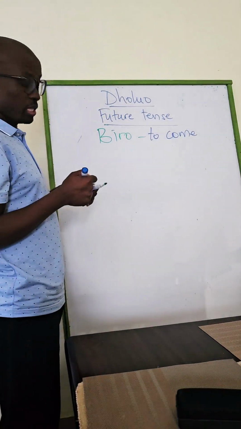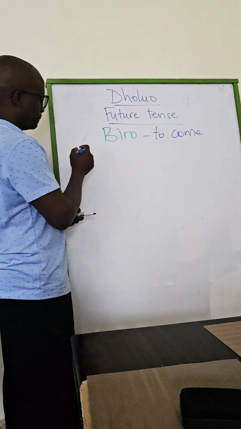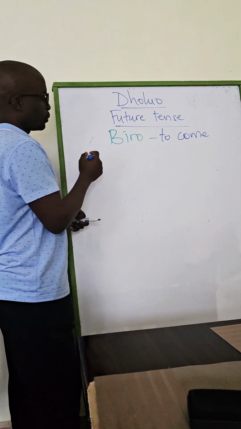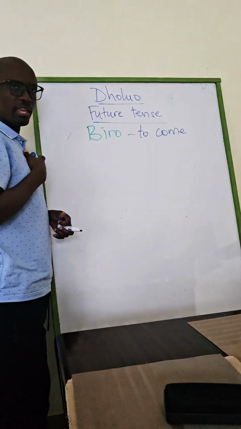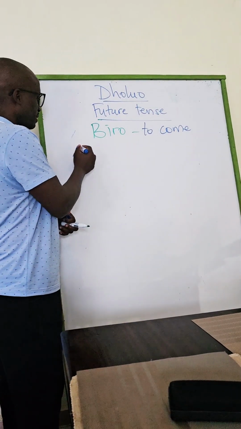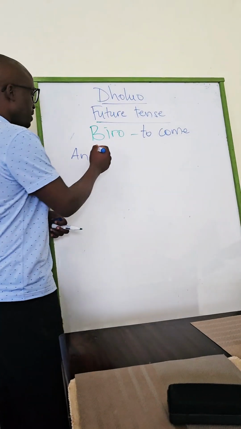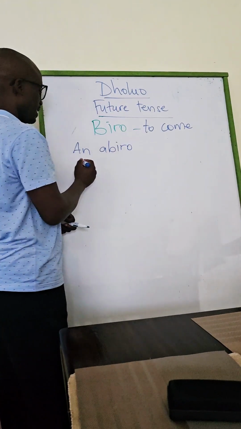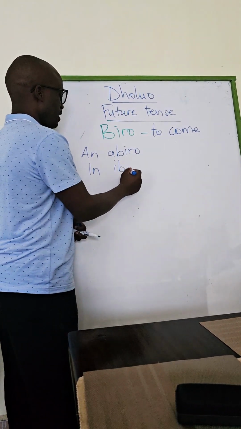So we need to conjugate this verb Biro in the present tense, first of all. So you remember we said that when you conjugate in the present tense, if you say I, an, what do you say? Abiro. In? Ibiro.